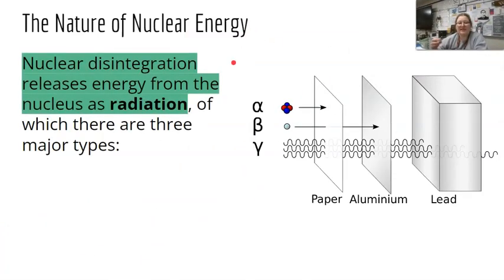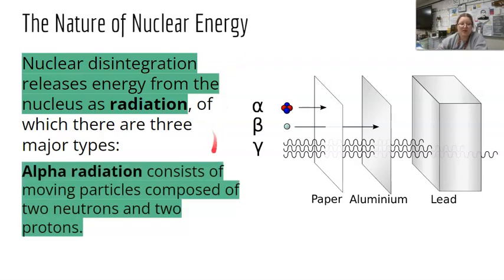With radioactive decay or nuclear disintegration, those releases of energy from the nucleus is known as radiation. And there's 3 different types. The first is alpha radiation. It looks like this fancy A. And that consists of moving particles composed of 2 neutrons and 2 protons. So it's just part of a nucleus, no electrons around.